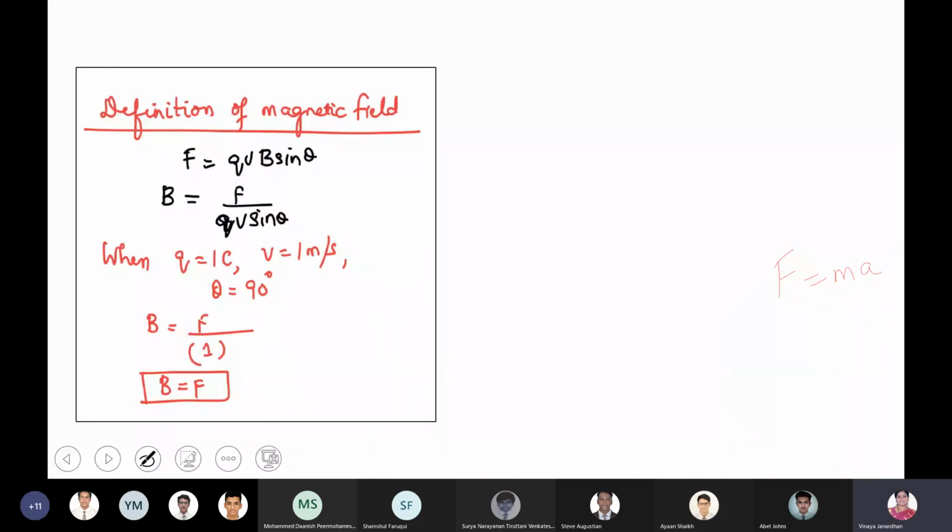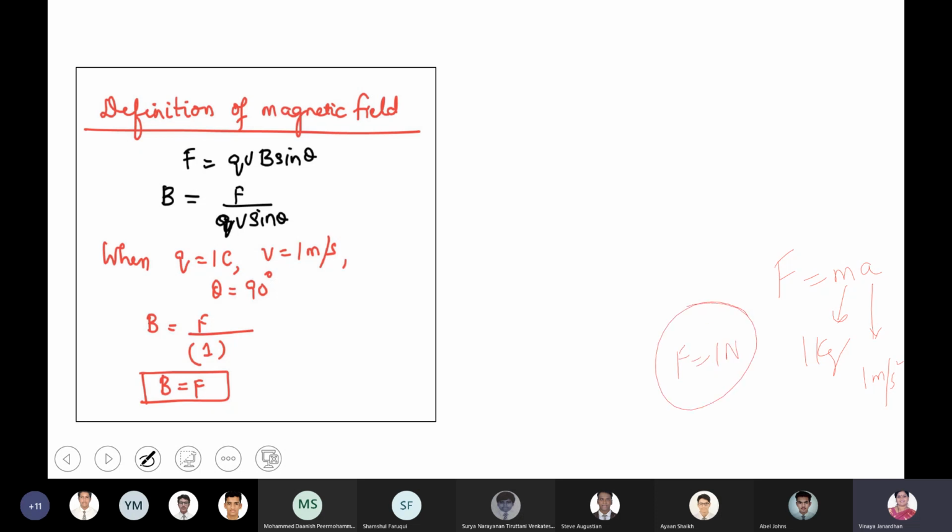F is equal to 1 Newton when? Whenever they say define 1 Newton of force, when M is equal to 1 kilogram, A is 1 meter per second square, force F becomes equal to 1 Newton.